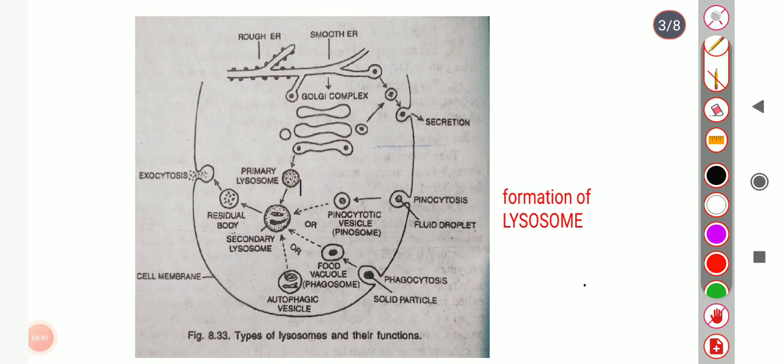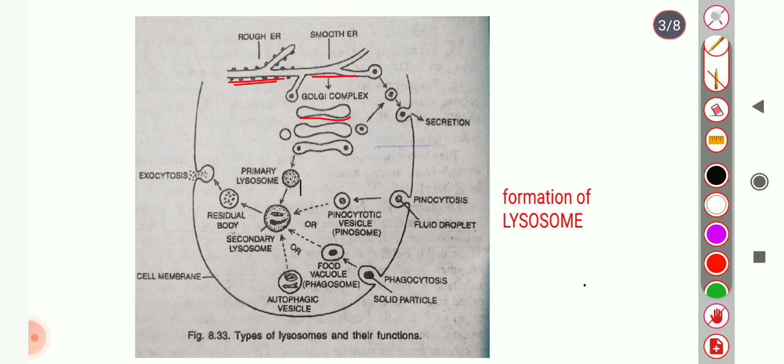These are the formation of lysosome. How is lysosome formed? First of all, lysosome is believed to be formed from the joint activity of the endoplasmic reticulum, rough and smooth, and endosome, and the Golgi complex.